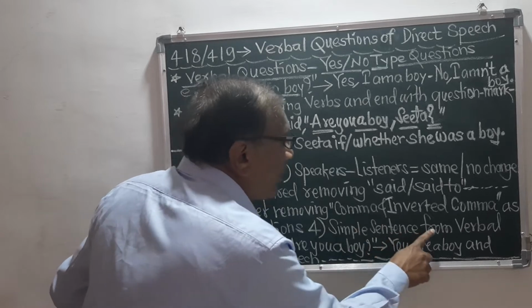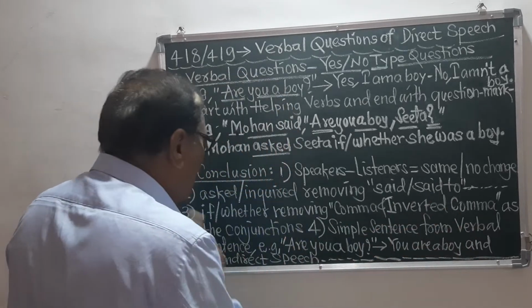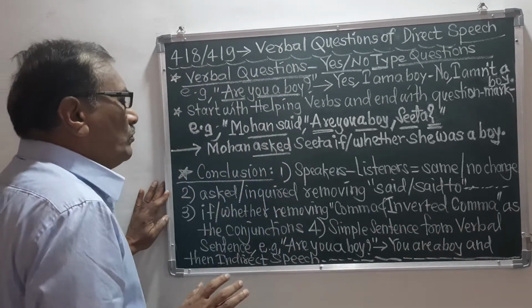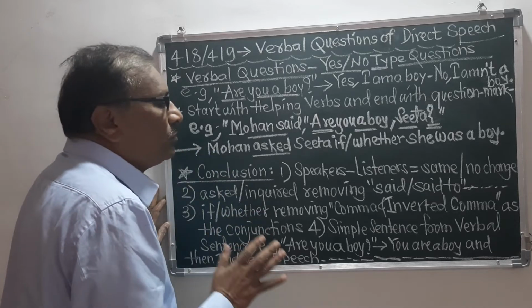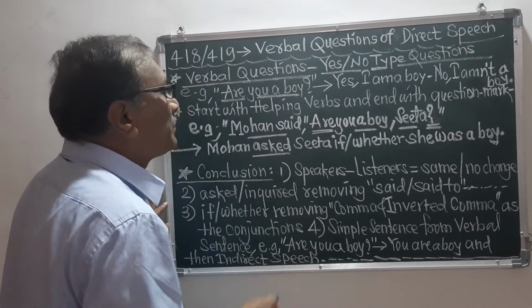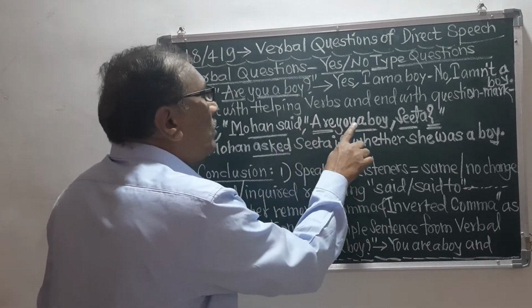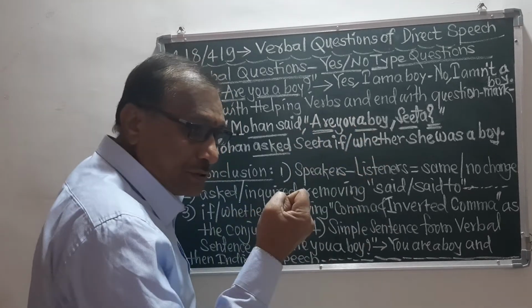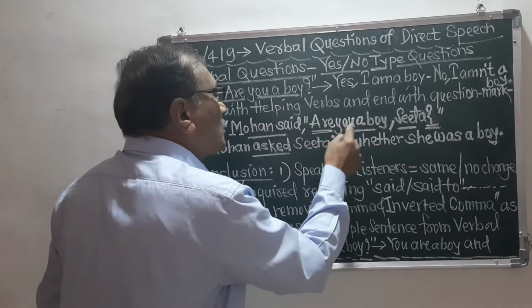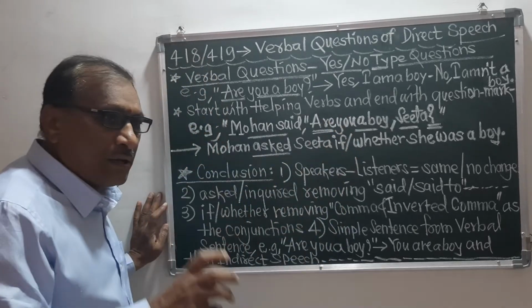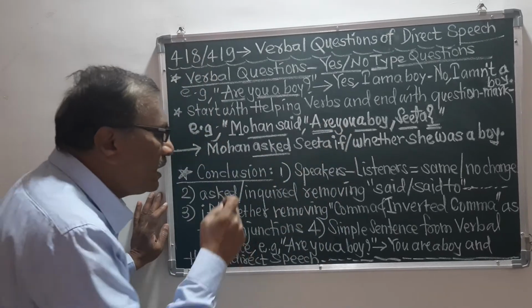Simple sentence from the verbal sentence. Remember, the next rule is that this is the question. Are you a boy is the question. So from this question we should make the simple sentence.